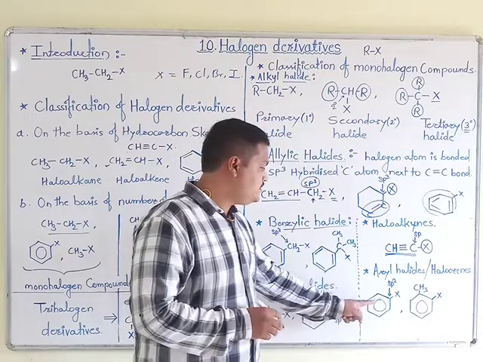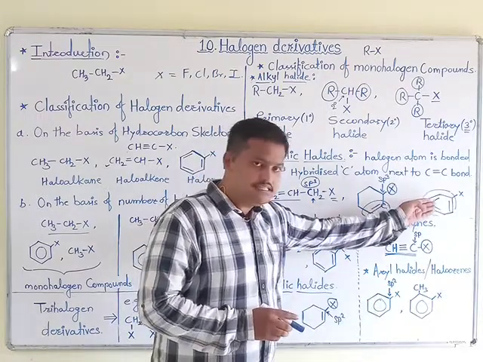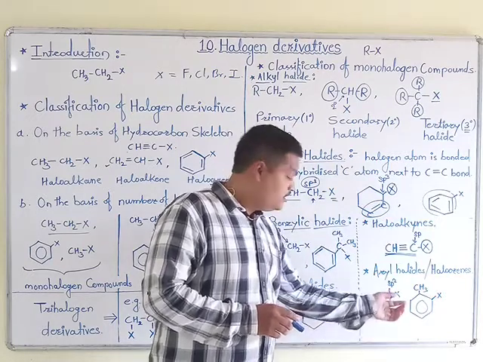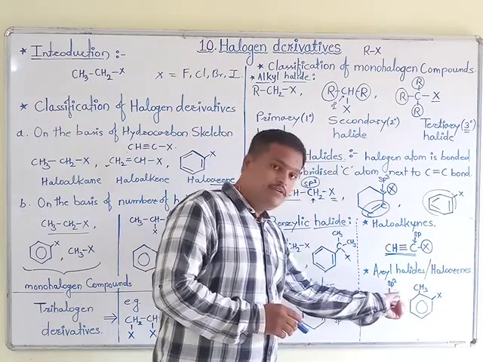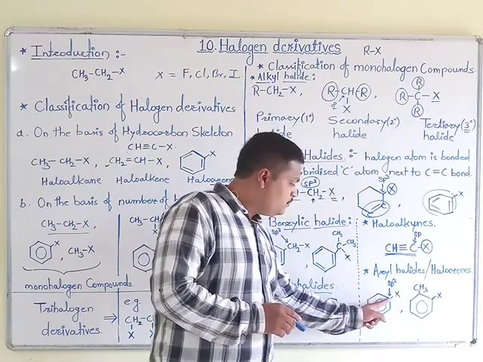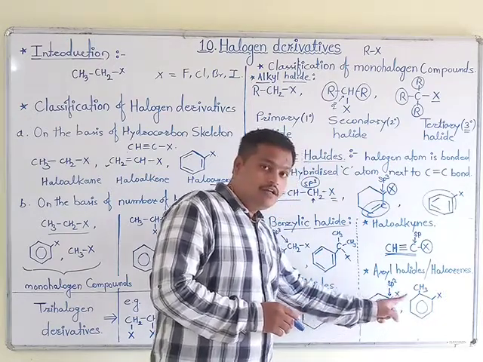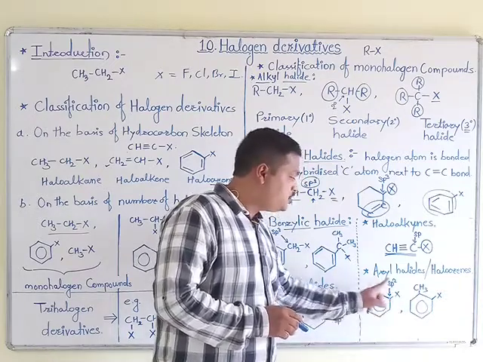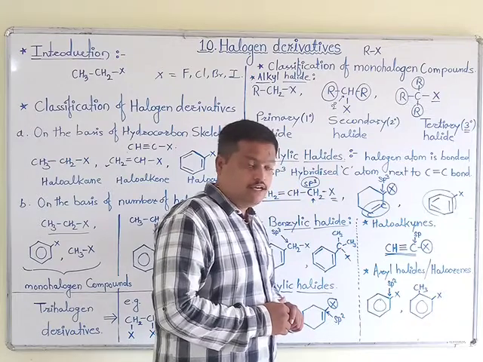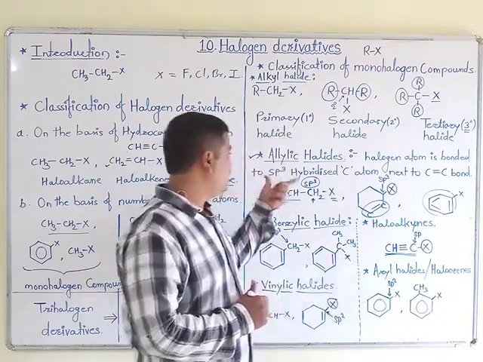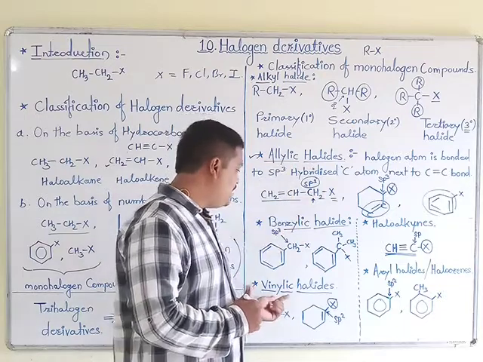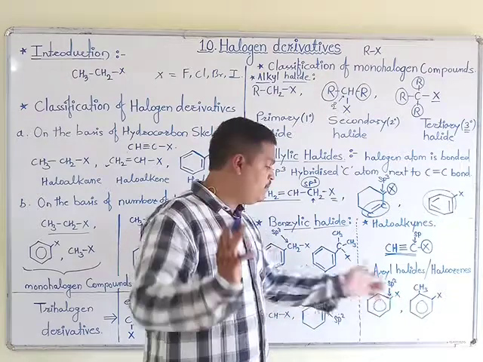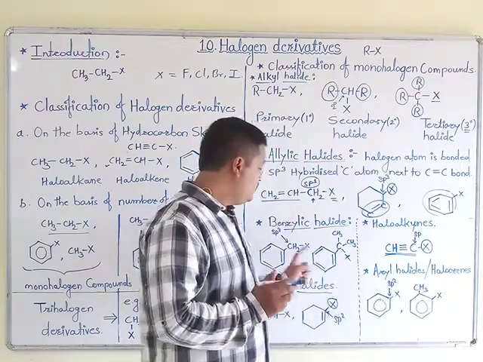Okay, then aryl halides or haloarenes. Haloarenes we already studied. Haloarenes are the compounds in which the halogen atom is attached to a carbon which is part of the benzene ring, and it is sp2 hybridized. Only small differences are present in allyl and vinyl, benzyl and aryl, so keep this point in mind.